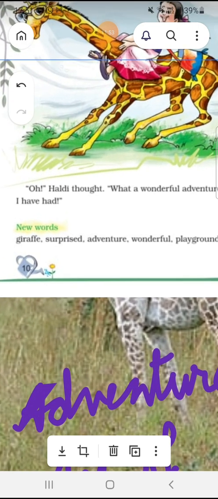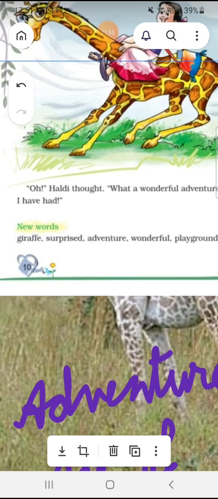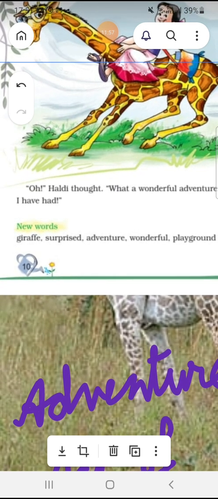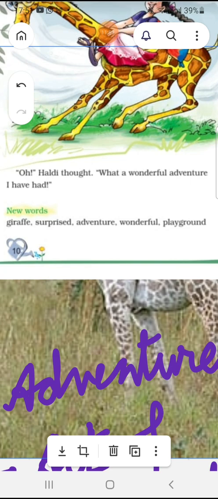So the new words you learned, students: giraffe, surprised, adventure, wonderful, playground. You know playground. You have seen a playground in the school. At Vivekananda Stadium also you can see the playground. Wonderful, the things which make us surprised are called wonderful. Adventure, I have already given you the answer. Surprised and giraffe also I have given you the answer.